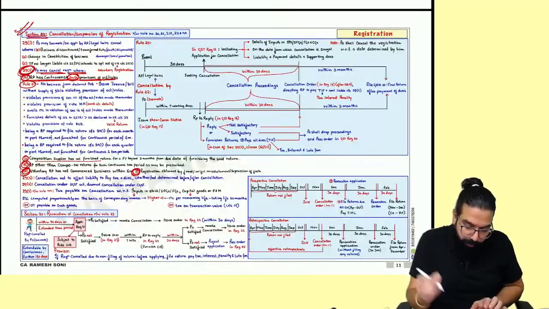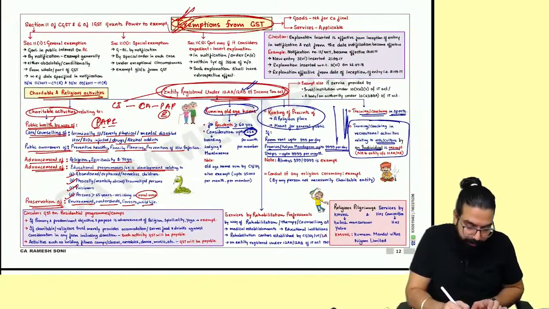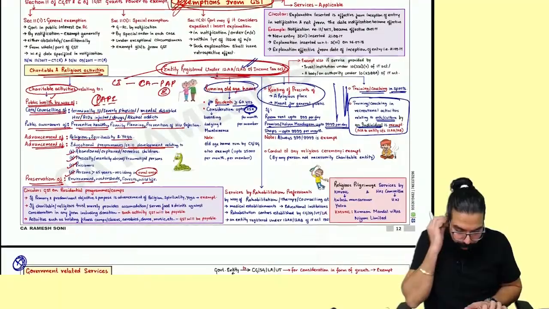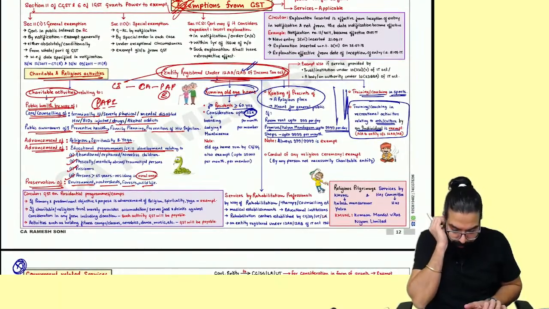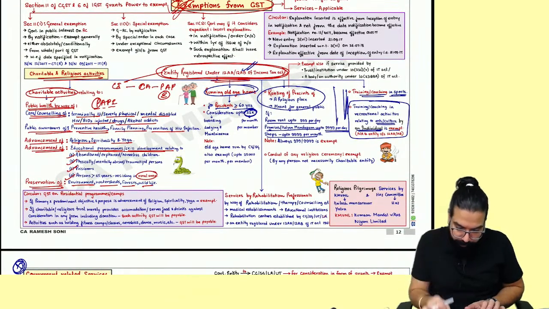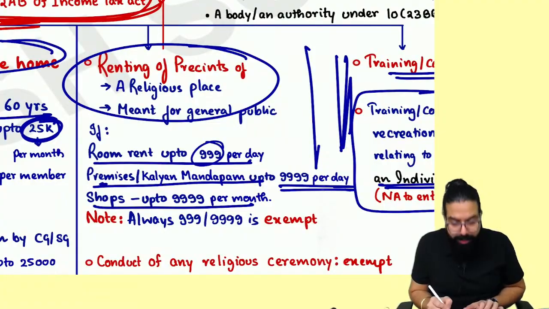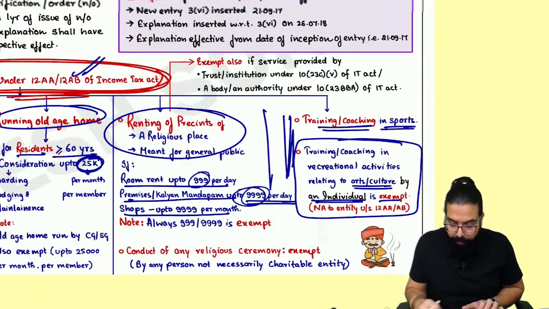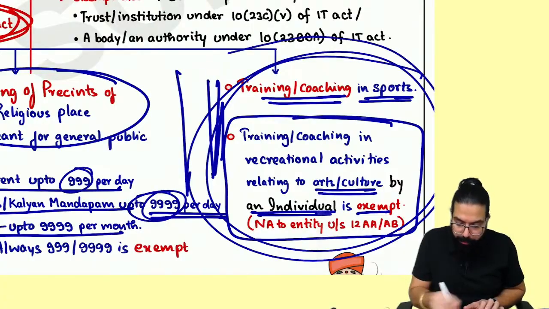Now we are going to move to our exemption chapter. In exemption, sir, is there anything important you feel? I believe the renting of precincts, 999 and 9999, is exempt. Remember this point. Other than this, these 2 points are very important.